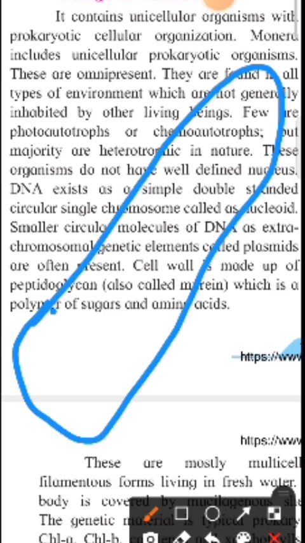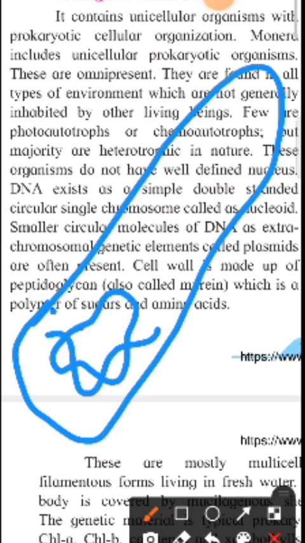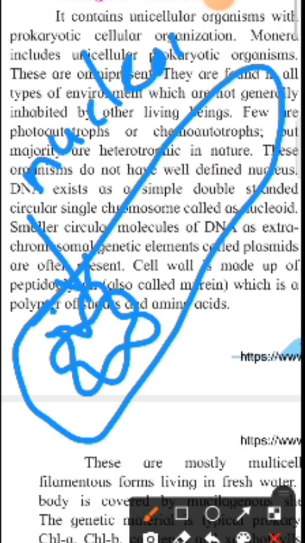Suppose this is a bacterial cell and this is its genetic material, its DNA. It is called nucleoid. Why is it called nucleoid? Because DNA is freely suspended in its cytoplasm.